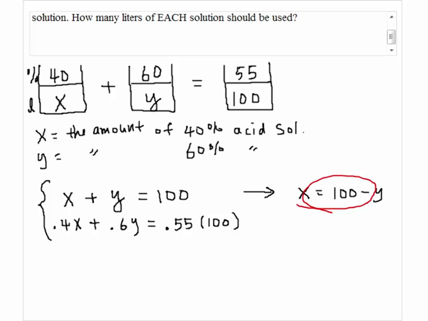Then we're going to substitute this into the x in the bottom equation. So we have 0.4 times (100 minus y) plus 0.6y equals 0.55 times 100, which is 55.